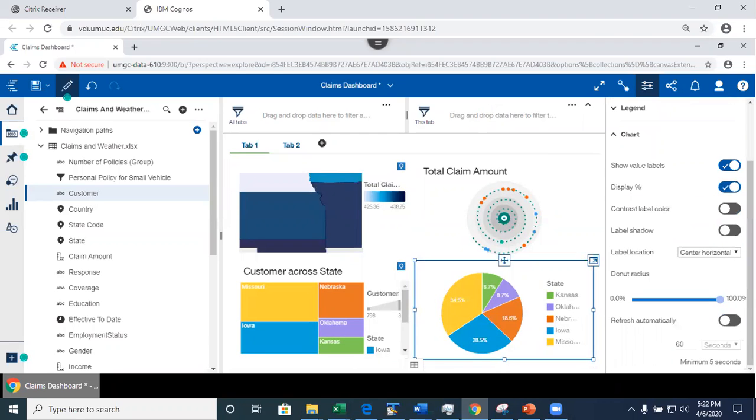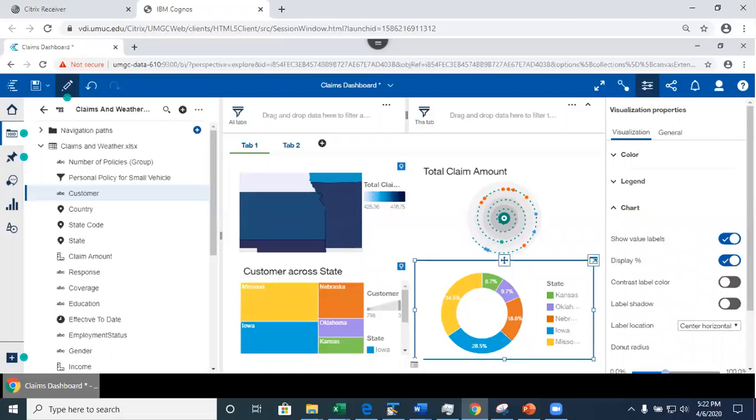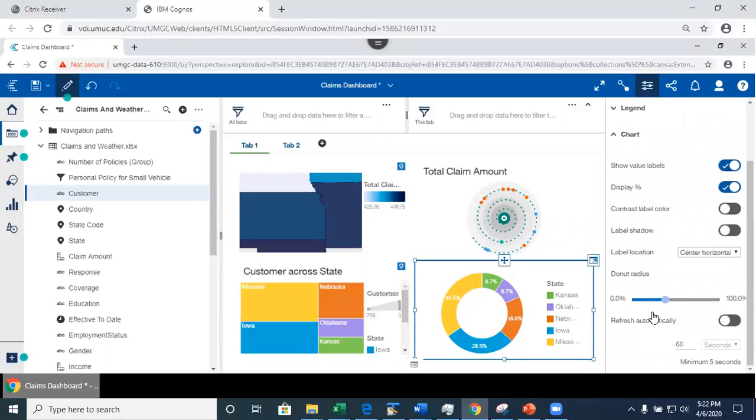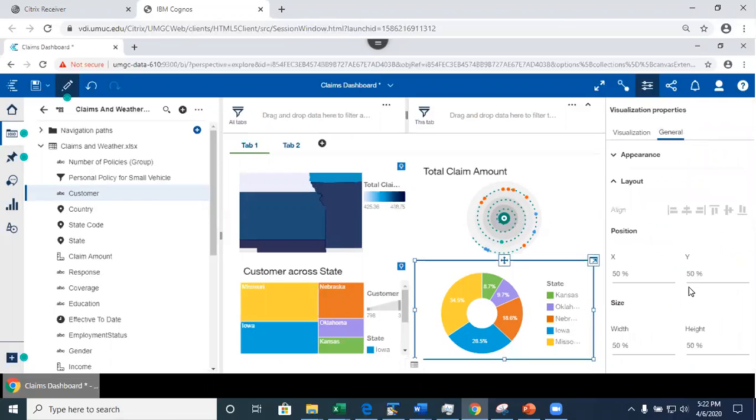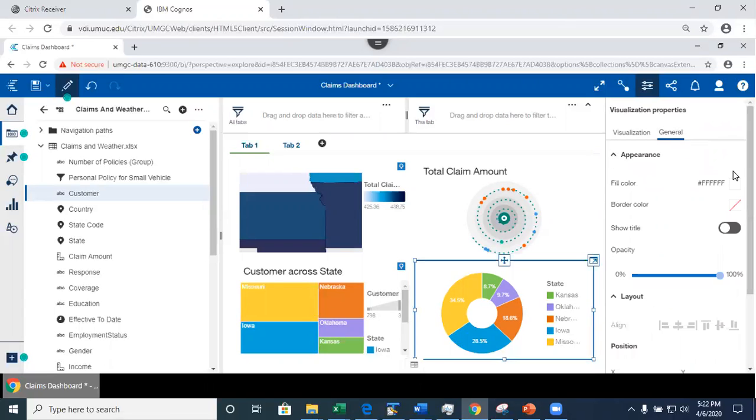Now in here, right now it shows the circle, but instead I want to change this. I want it to look as a donut. So this is an option I have. You can play around with this. I can adjust how big it is, the radius. Then what I could also do is go here, appearance, and I can change the background color if I want to, etc.